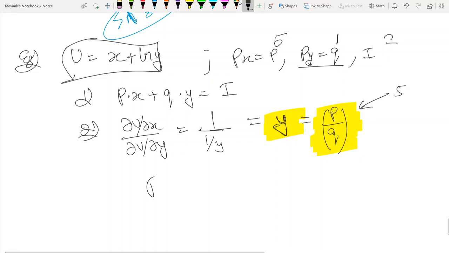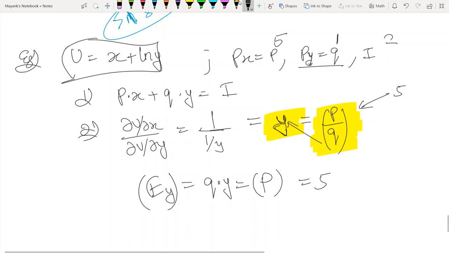The expenditure that you want to do on good Y is q into y, which by cross multiplication is equal to p, which in this case is 5. So you want to spend 5 rupees on good Y, but the income that you have is only 2. So you cannot do it.